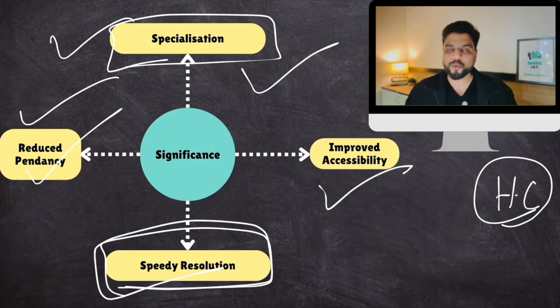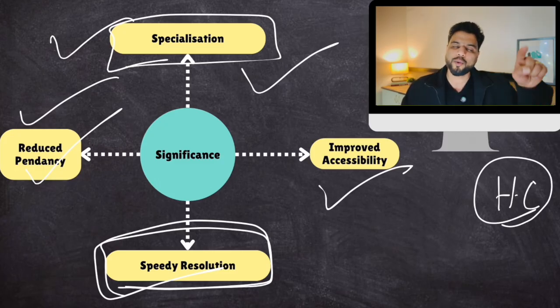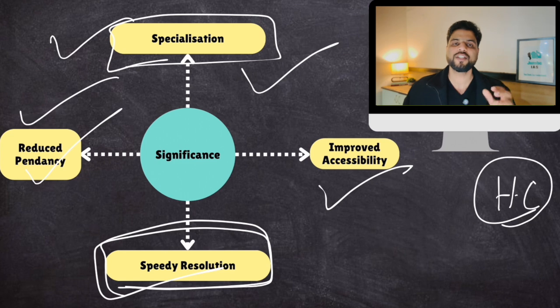And last, improved accessibility. If you have a case in the Supreme Court and you live in Chennai, for every hearing you would have to travel all the way to Delhi. That can be very difficult for some people. But tribunals are established all over India. So justice is more accessible, closer to your home. So this is one thing.